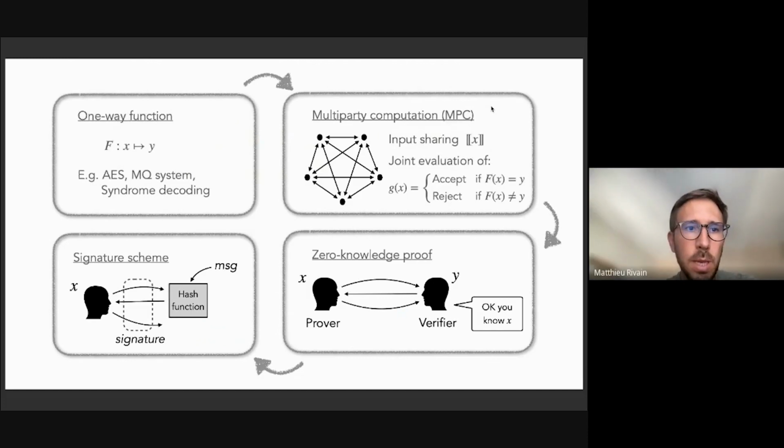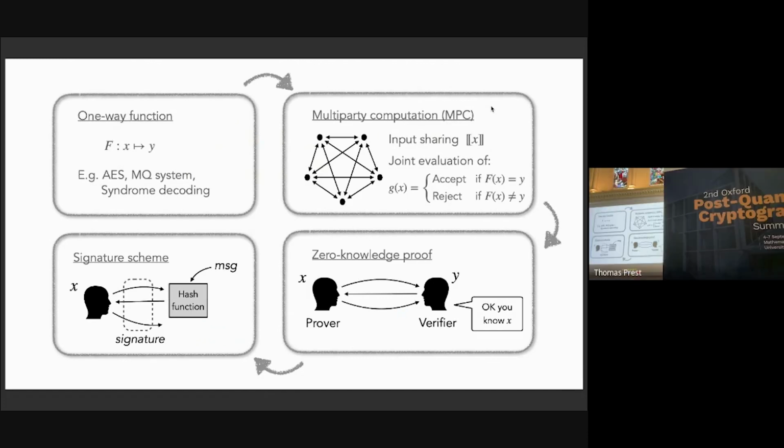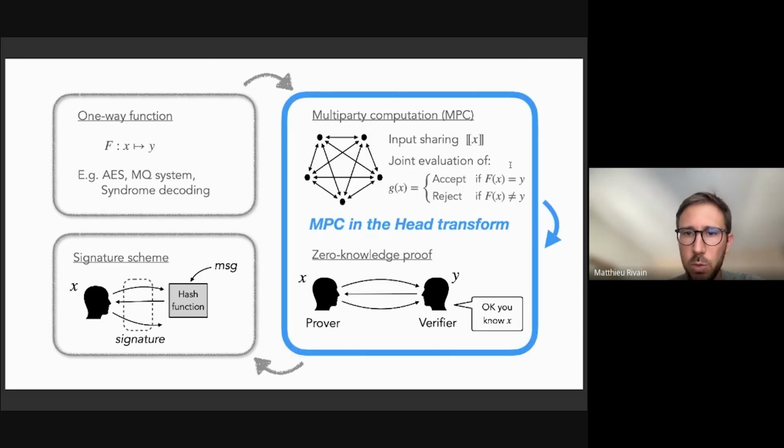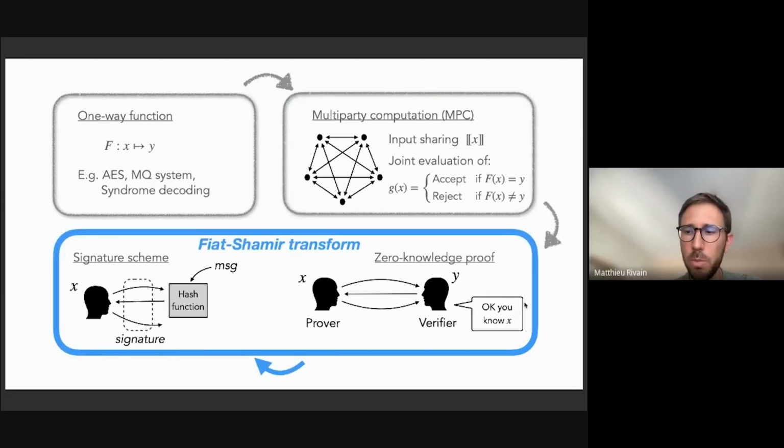Okay, so those two things belong to the MPC paradigm just presented by Thibault. So we have a one-way function, basically, or a hard problem, where we have a secret X, which is mapped to a public value Y. And so we'll first design an MPC protocol that should verify that the sharing of X corresponds to the public value Y. Then using the MPC SDitH transform, we turn that into a zero-knowledge proof. And using the Fiat-Shamir transform, we can turn that into a signature scheme.